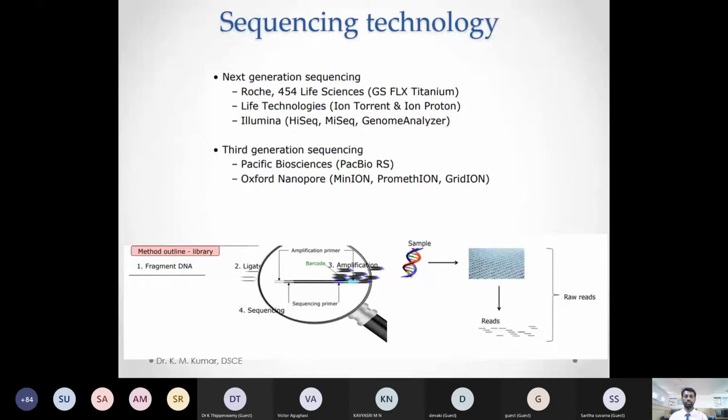Third generation sequencing has also come up now. Oxford Nanopore is one of the machines. Third generation sequencing machines help us sequence much faster and give us quality data.